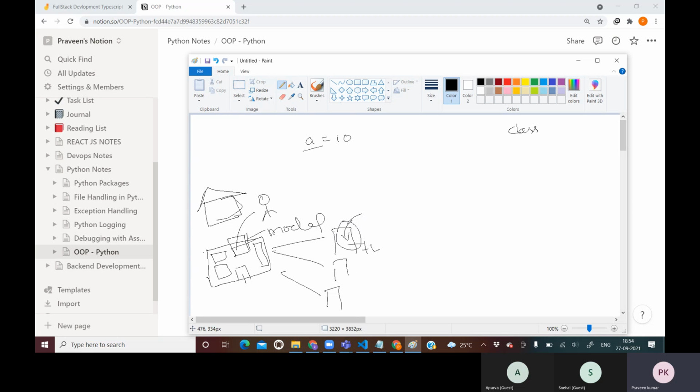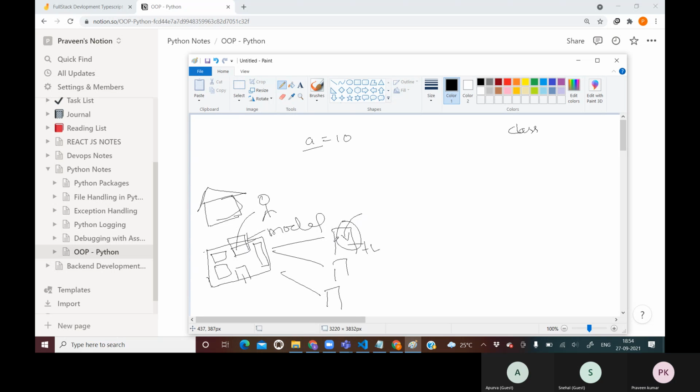So those are called objects of this class. This object will have all the common properties of this class. Apart from the class properties, it might have properties of its own as well.